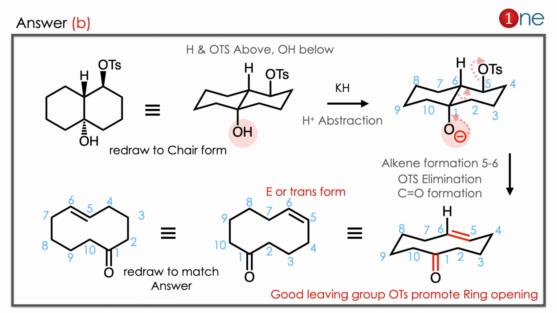The negative charge travels to OTs. Why does this happen? Because OTs is a good leaving group. So the charge travels to the OTs. What really happened is a double bond forms on the negative charge. Then the ring opens and OTs leaves. So a new alkene, 5,6 bond formation, is there. Here we didn't touch the stereochemistry, so the stereochemistry stayed there. It's a trans structure, trans to each other. So we got the product. But we have to redraw the product to match our answer. So the answer is clearly B, where the 5,6 double bond is there.